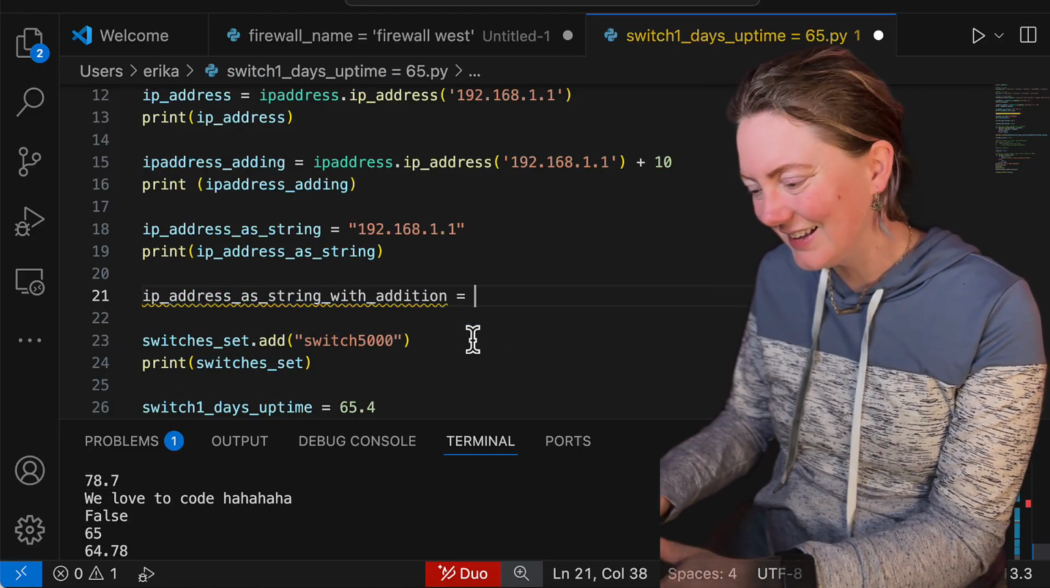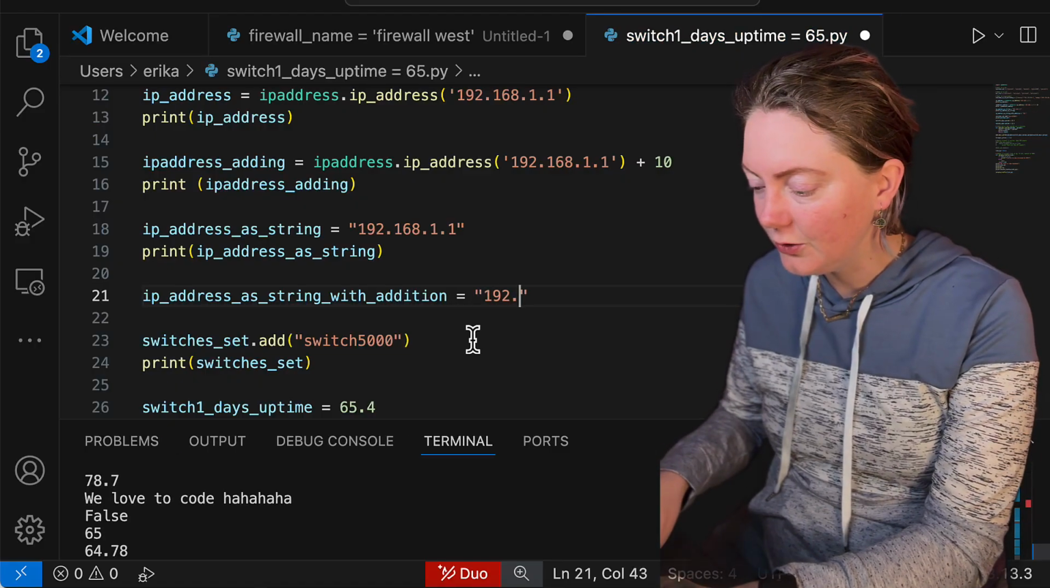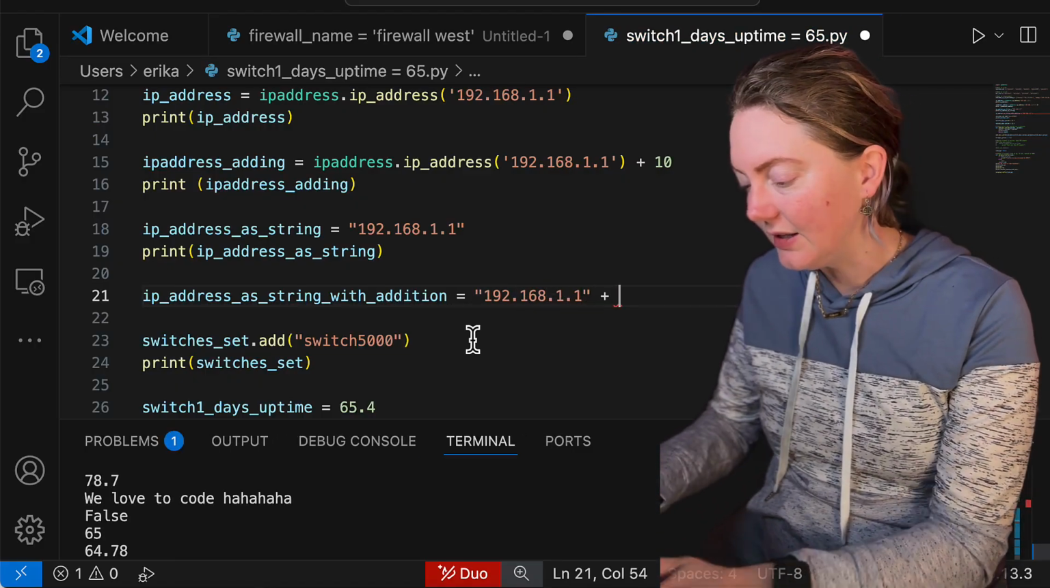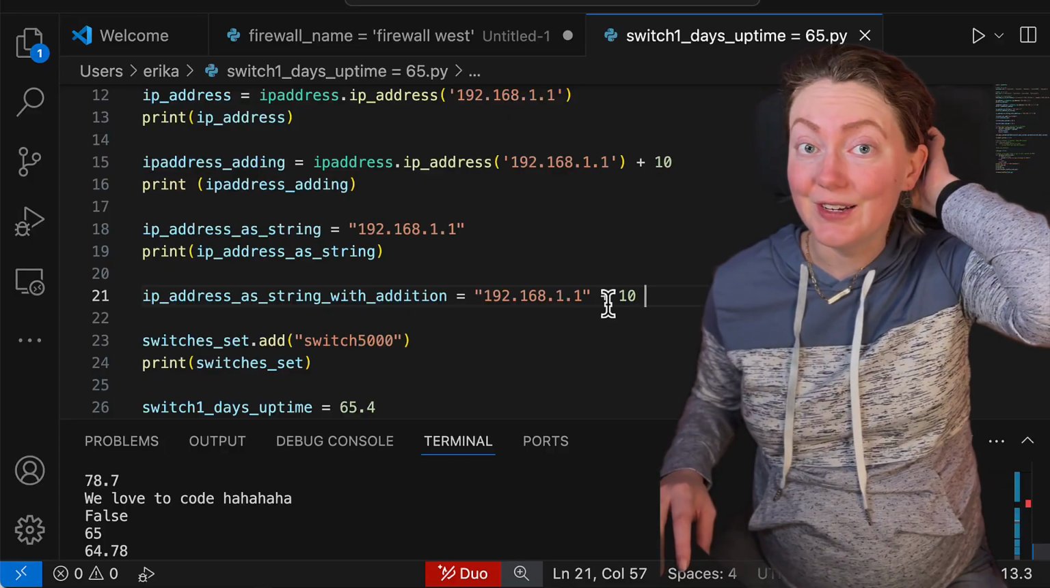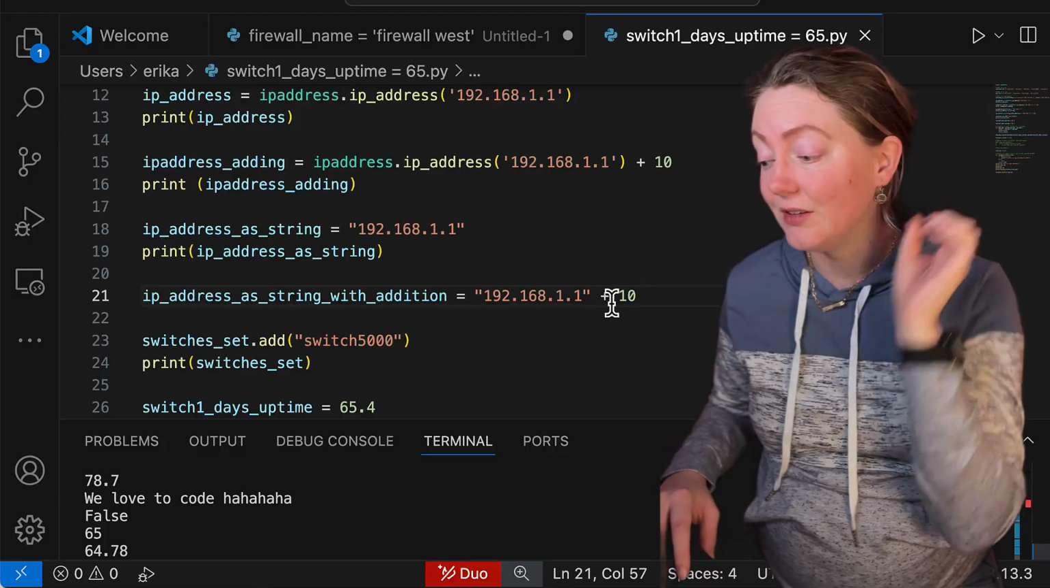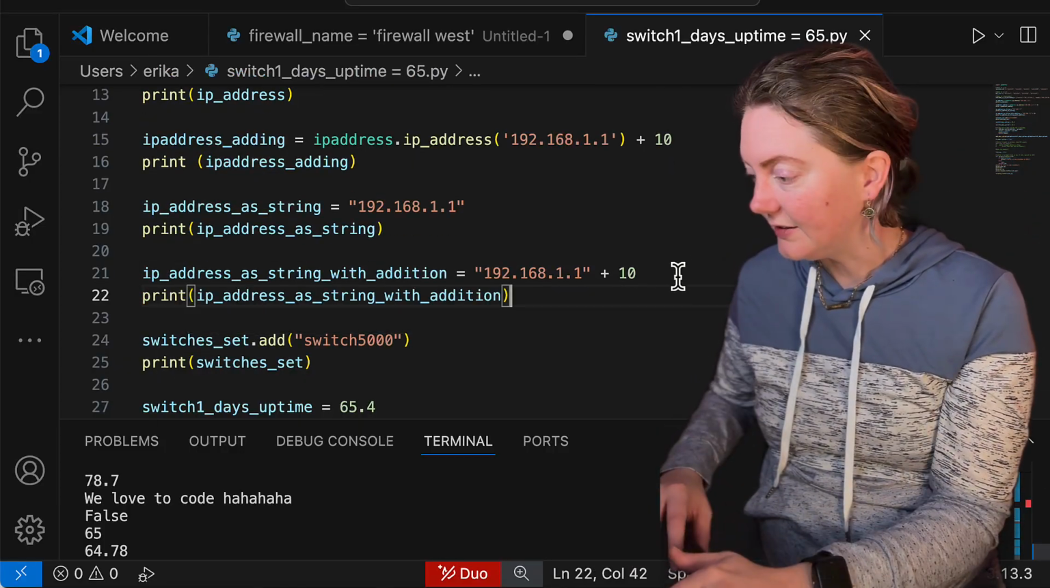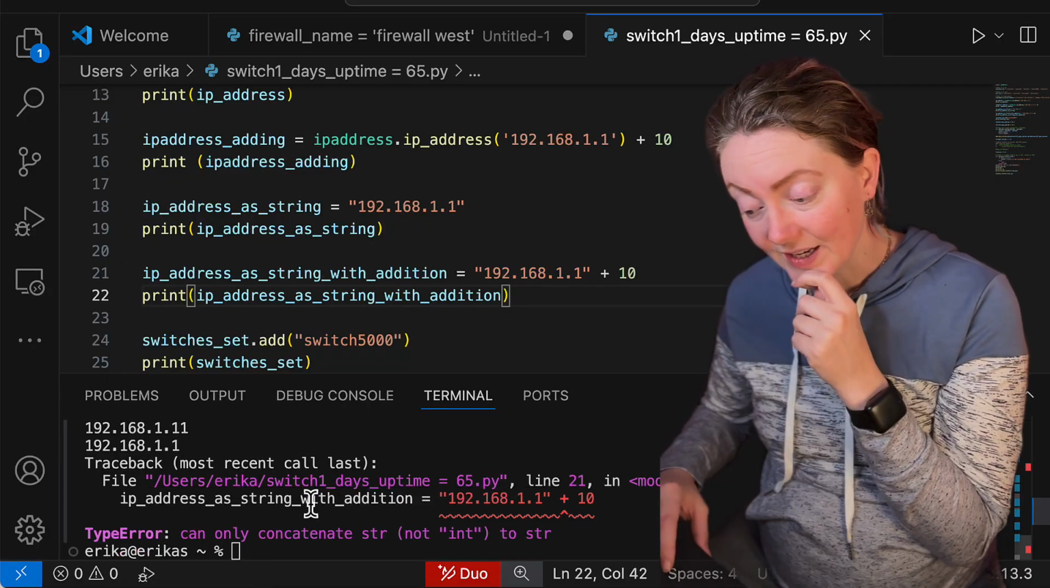So we have that example, and then we will also do, this is a really long variable name, as string with addition. All right, let's do 192.168.1.1 plus 10, right? Because we can use a plus sign in Python. It is recognized, addition is recognized in Python. It's built in. So let's print that. All right, let's see what happens here. When we print it, oh, we get an error.